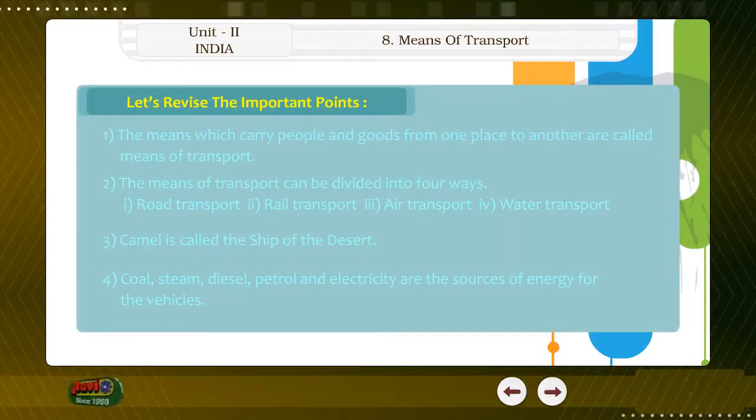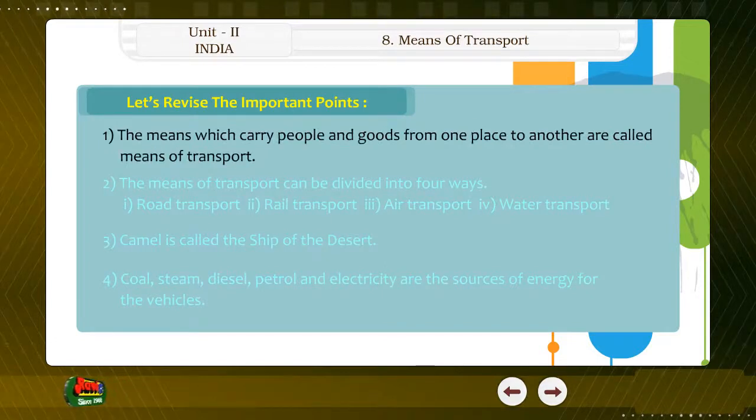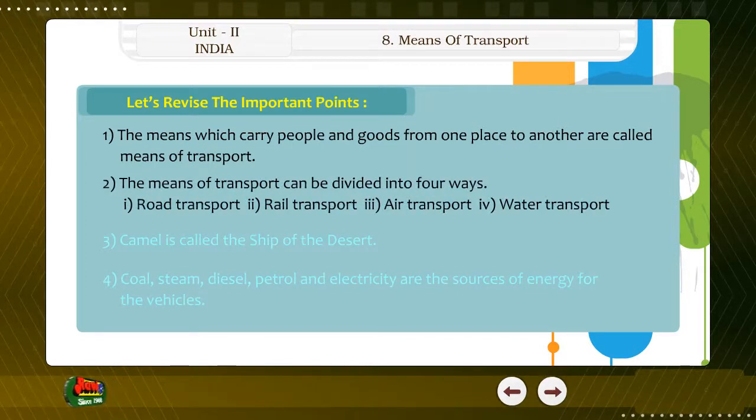Let's revise the important points. 1. The means which carry people and goods from one place to another are called means of transport. 2. The means of transport can be divided into four ways: 1. Road transport. 2.